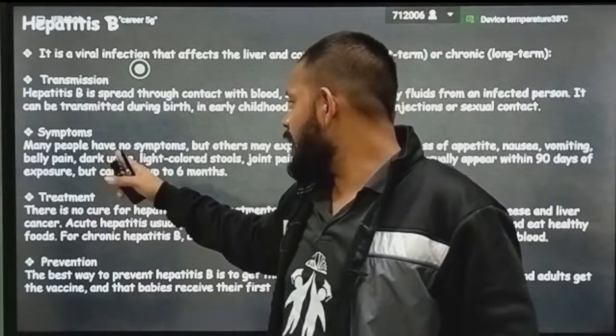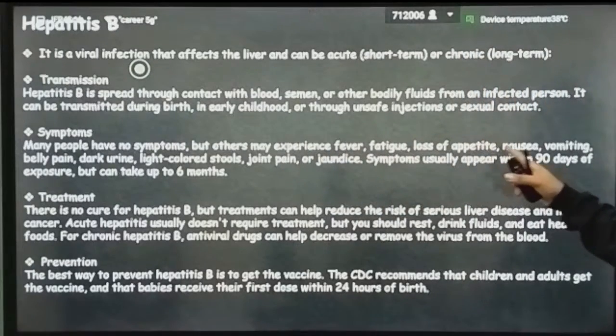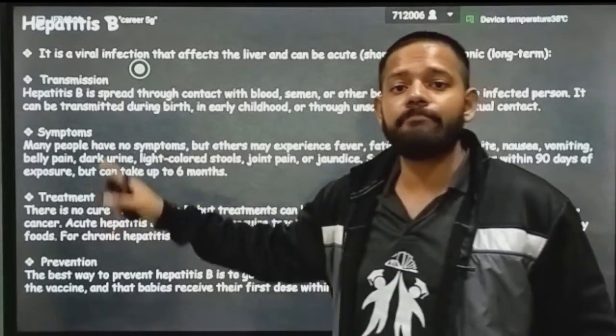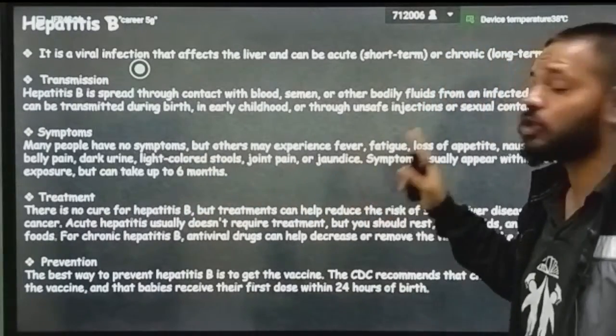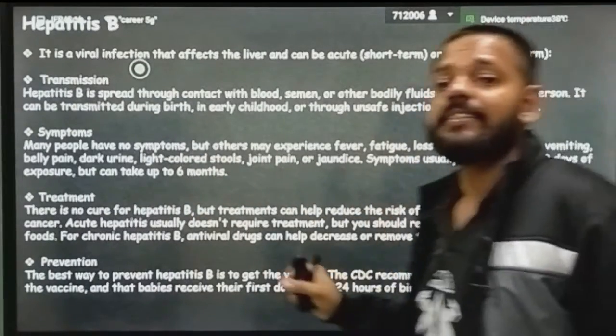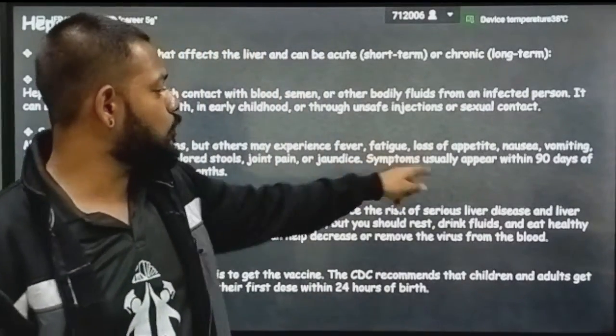Okay, symptoms. Many people have no symptoms, but many others experience fever, fatigue, loss of appetite, nausea, vomiting, belly pain, dark urine, light colored stool, joint pain and jaundice. Jaundice is the characteristic feature of this disease. Symptoms usually appear within 90 days of infection.